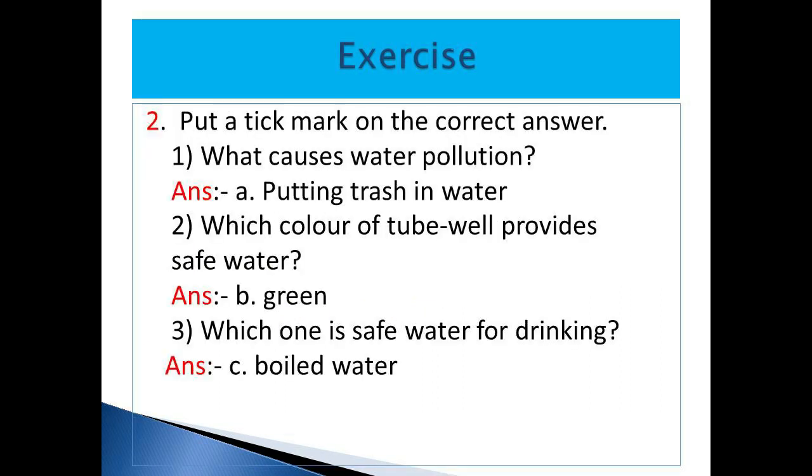Now, question number 2. Put a tick mark on the correct answer. 1. What causes water pollution? Answer A. Putting trash in water.